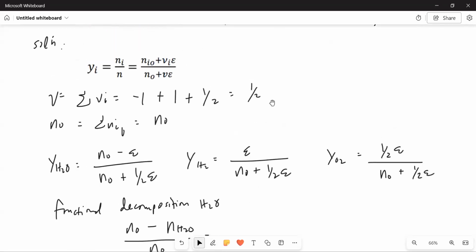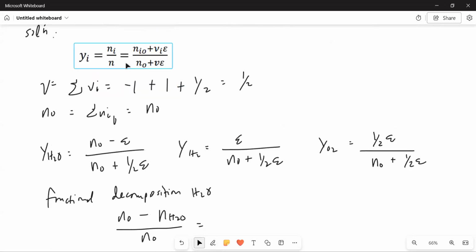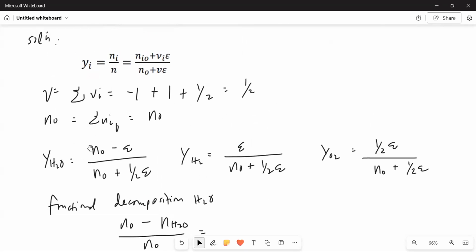But what is NH2O? So what is its ending? It's simply N sub I, which is the numerator of this first equation, or the Y H2O, Y for water. So that is NH2O.